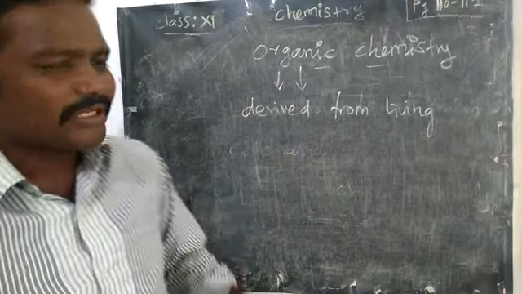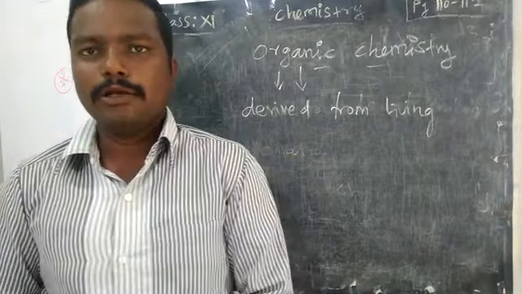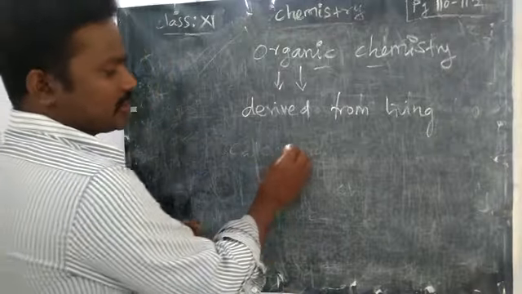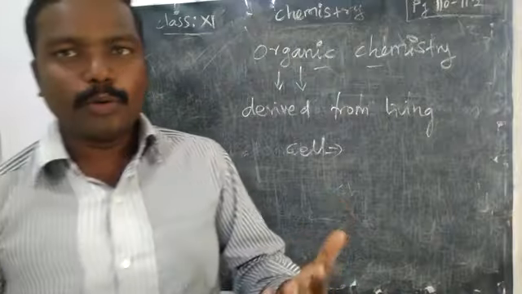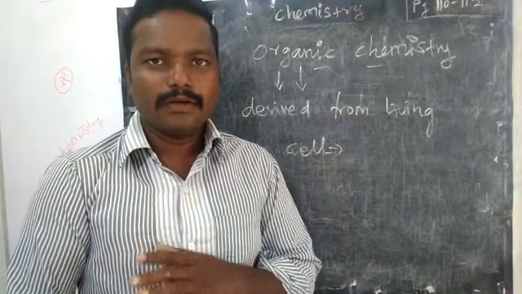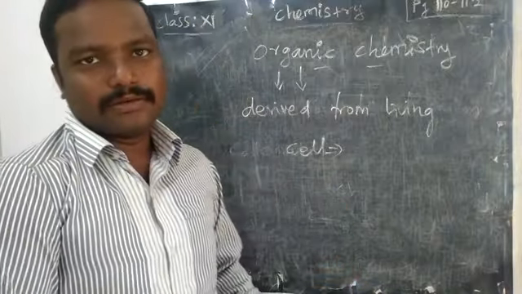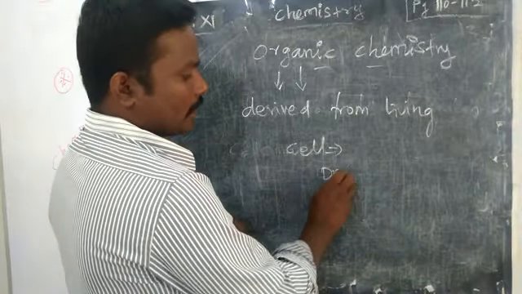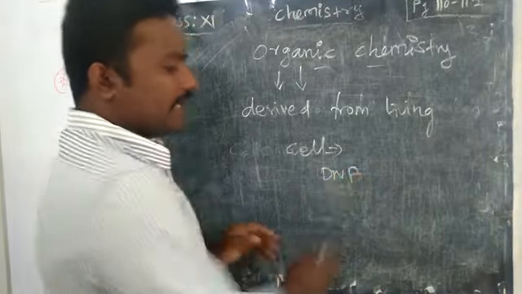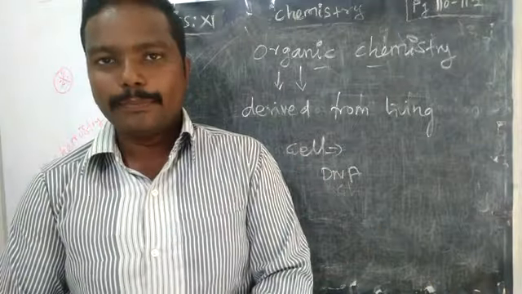Some examples we can look at. From the cell we can start. The basic unit of the living organism is nothing but cells. In the cell itself we have DNA, and DNA is made up of organic compounds.